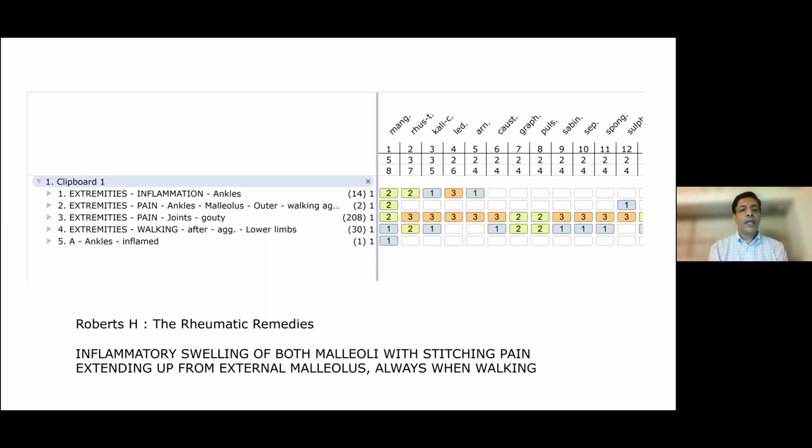What led me to this was Phatak for ankles inflamed has only a single remedy, that's Manganum. And then some of the other symptoms also fit: inflammation of the ankles, of course, pain at the outer malleolus aggravated by walking. It's a gout remedy, and aggravation after long walks. And in Roberts, in the rheumatic remedies, it says in bold, inflammatory swelling of both malleoli with stitching pain, extending up from external malleolus, always when walking. And I gave him a few doses of Manganum 200, he required it once more, and pretty fine thereafter.